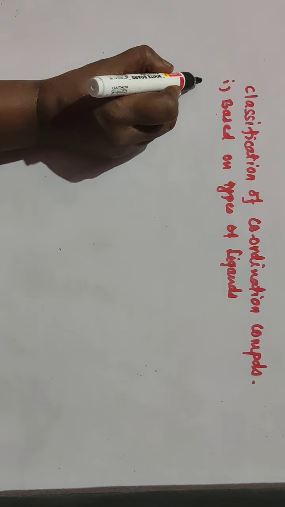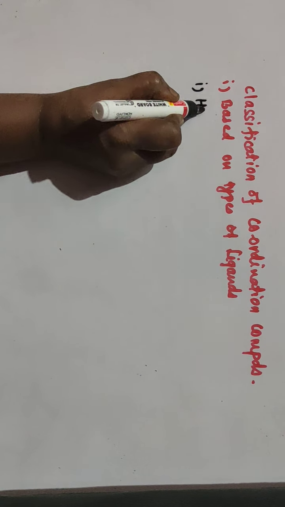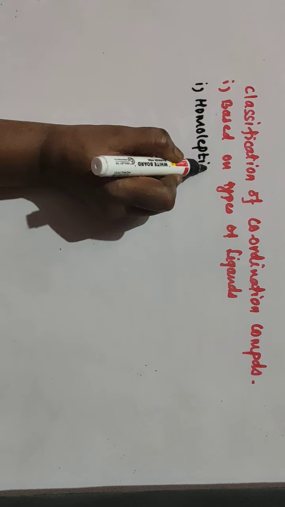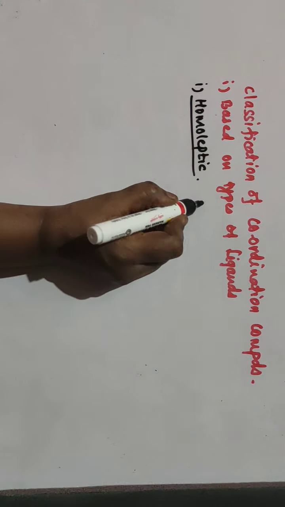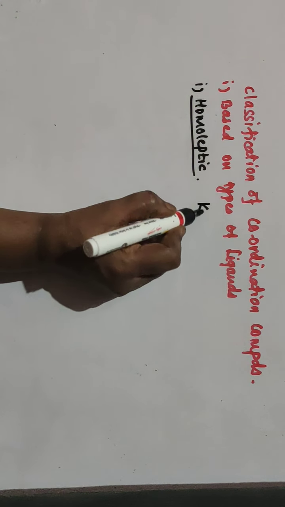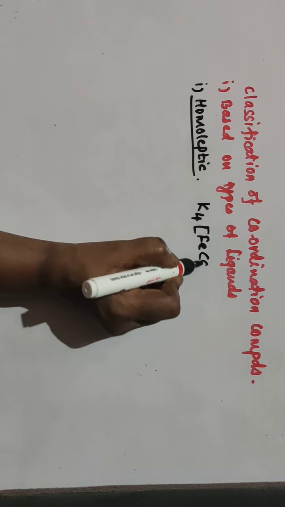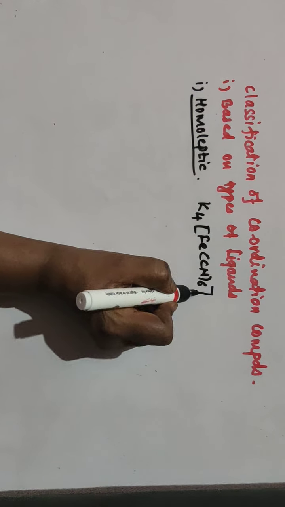First is homoleptic. Homo means same or similar type. So in homoleptic coordination compounds or homoleptic complexes, the same type of ligands are present. We'll take the example of K4[Fe(CN)6].